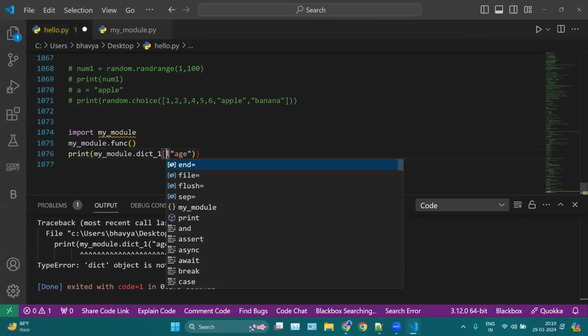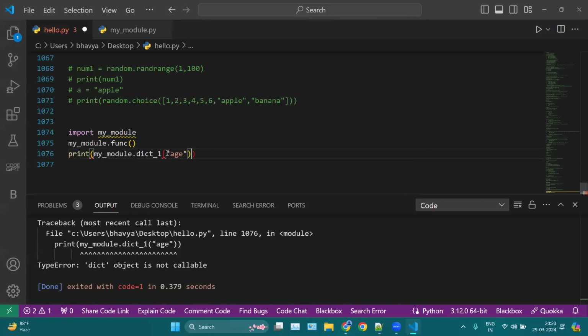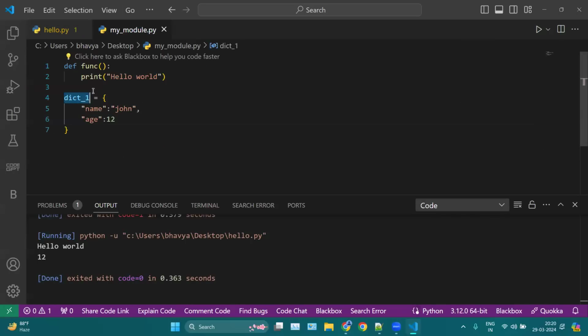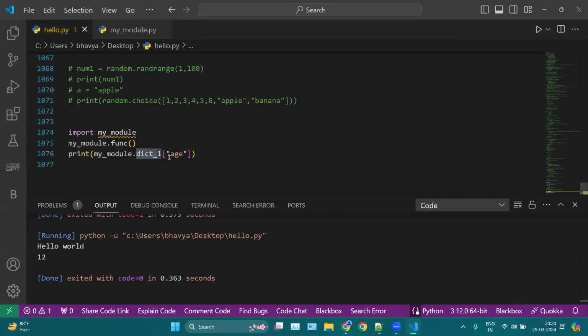Okay, we have to mention square brackets here, not curly braces, not parentheses. Now here you can see we have 12. So from this module, which is my file, I am accessing the dictionary, and from inside this dictionary, I am accessing my age. Age is a key. That is why we have used square brackets here.